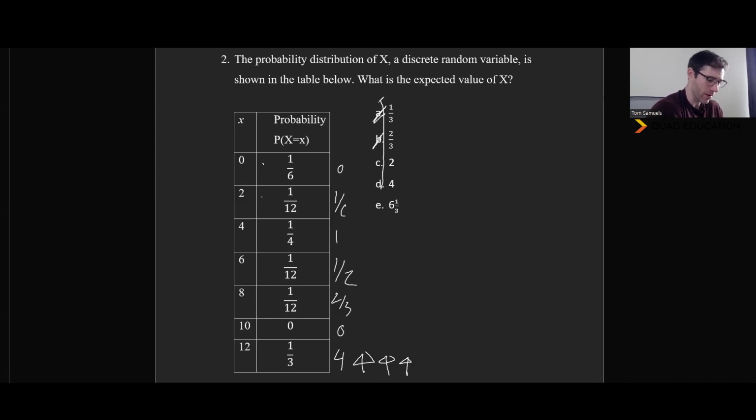So all that is gone, and I am done because I already know that there's only one answer that is more than 4. And we know that there's always one right answer. And if the answer must be more than 4, it's got to be that one. And hopefully there's a good lesson here for you, which is to say, did you do all the work? Did you find that it was specifically 1/3 as the expected value? Or did you know that you were in a place where you didn't have to work anymore? And so a little sneaky test strategy lesson in there for you.